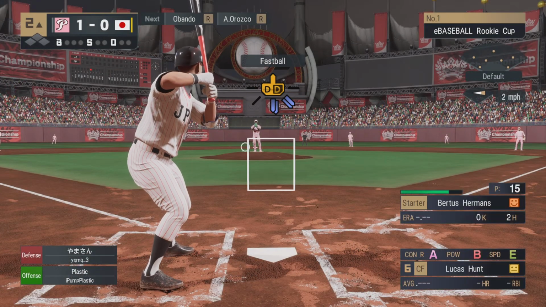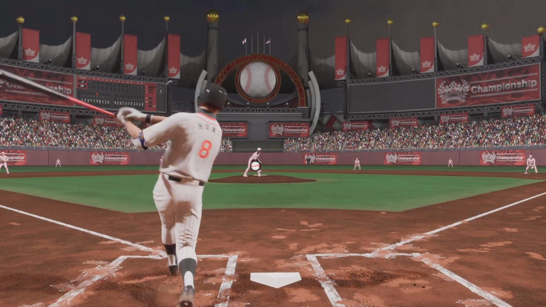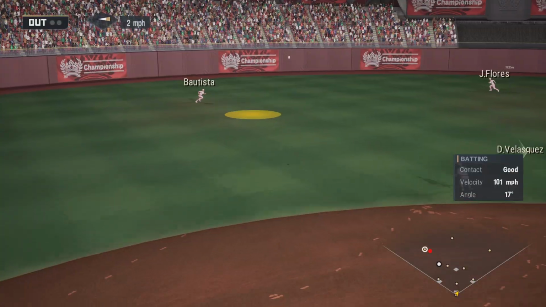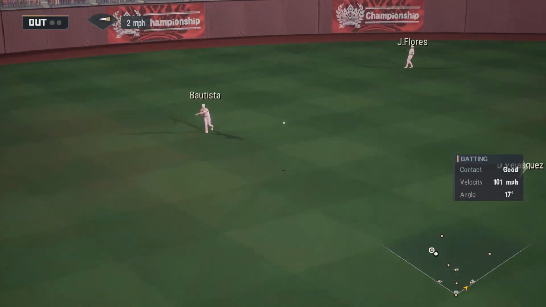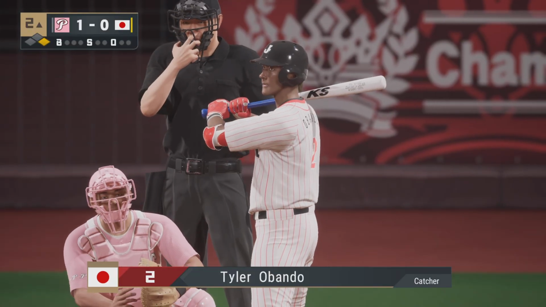Top of the second here. Trying to close the gap here. Japan gets set to bat. Their 6th batter to hit now. He hits an inside pitch. And that'll be in there for a hit. The leadoff batter is allowed to reach base.